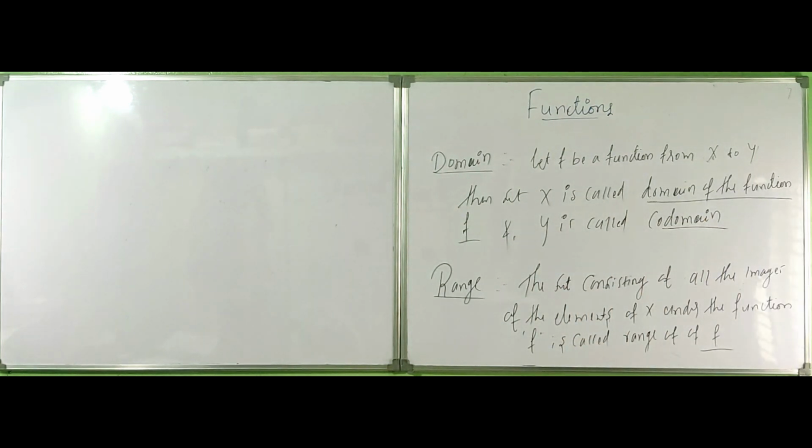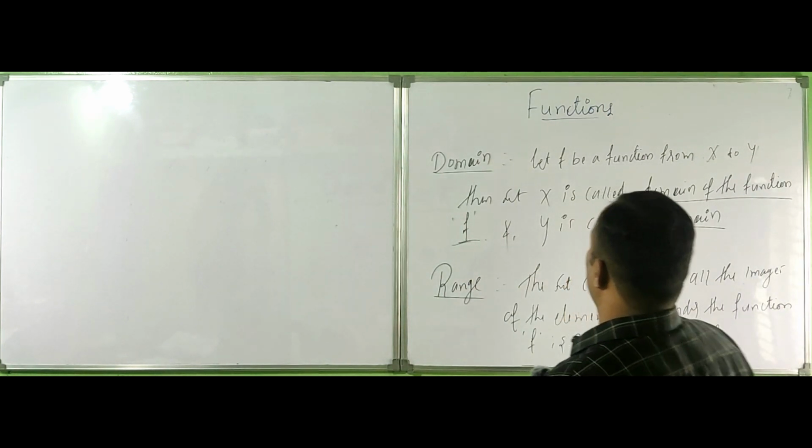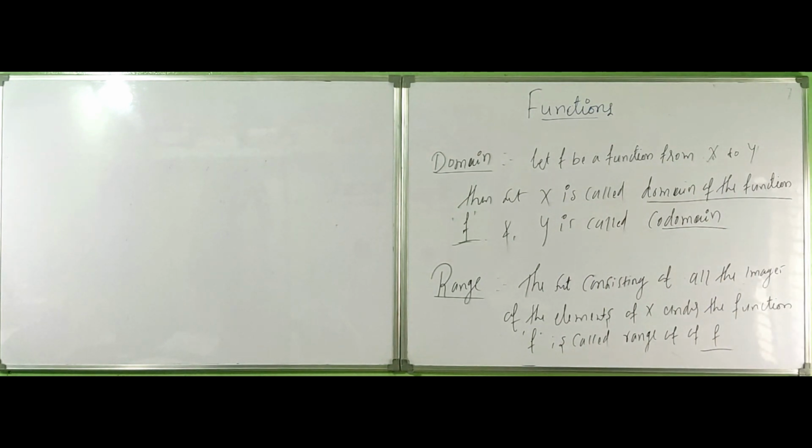The domain is, let f be the function from X to Y, then the set X is called the domain of the function f. Complete sentence here. And Y is called the codomain.